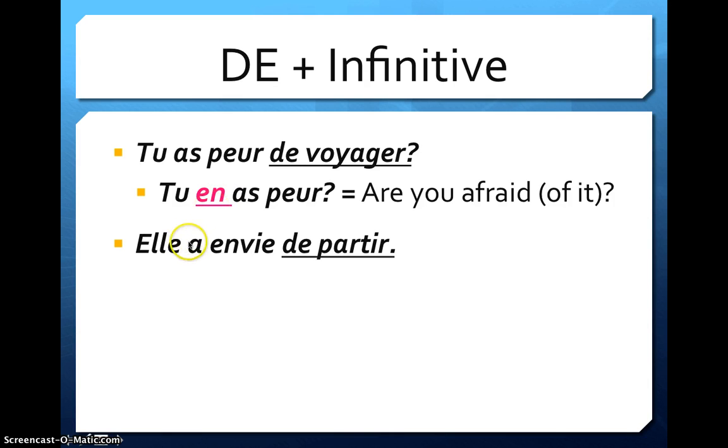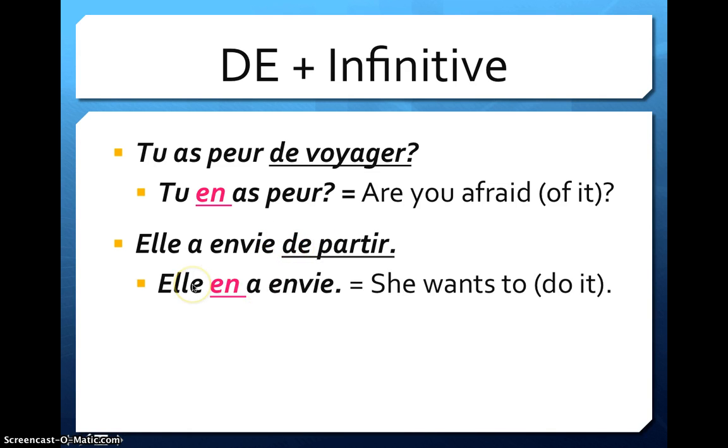Elle a envie. This means she wants to. Alright, it's a synonym for voudrait. Elle a envie de partir. So again, de here is our key word. If you see de, you got to replace it with en. Elle en a envie. She wants to. She wants to do it. She wants to leave.